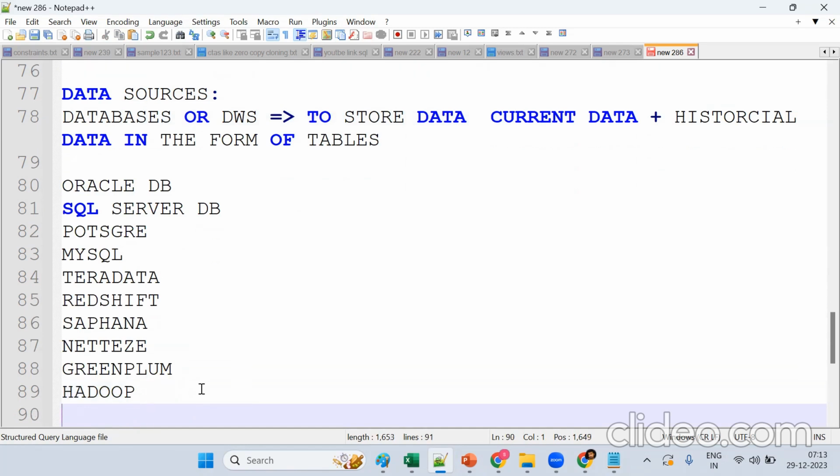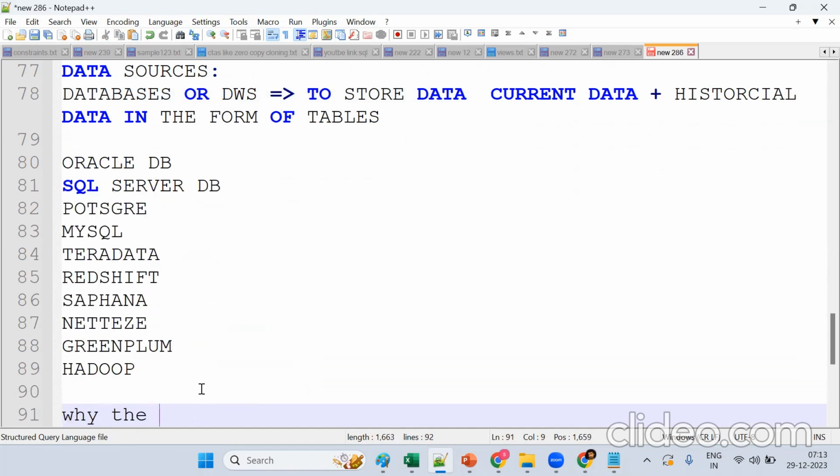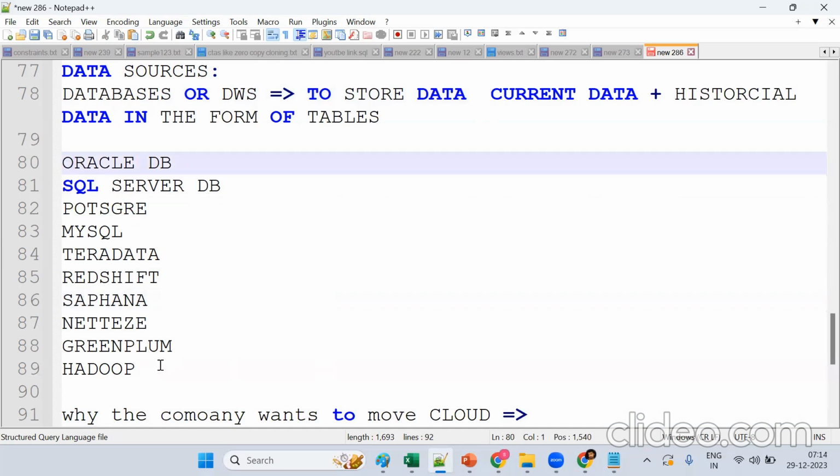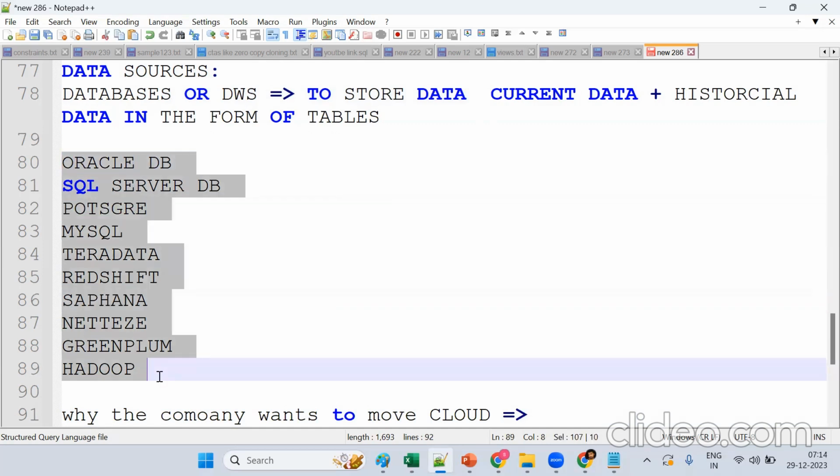Now tell me why the company wants to move the data. It's already there, it's working fine. Then why does the company want to move to cloud? Any reason? Our data we are storing in Oracle database, SQL Server, Postgres. Now the company wants to migrate their existing or historical data to Snowflake, that is cloud. Why? Any idea?